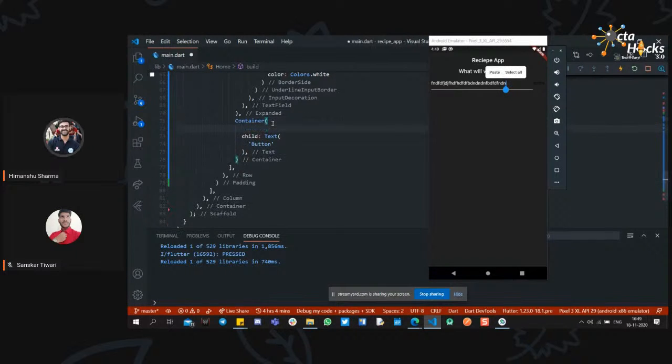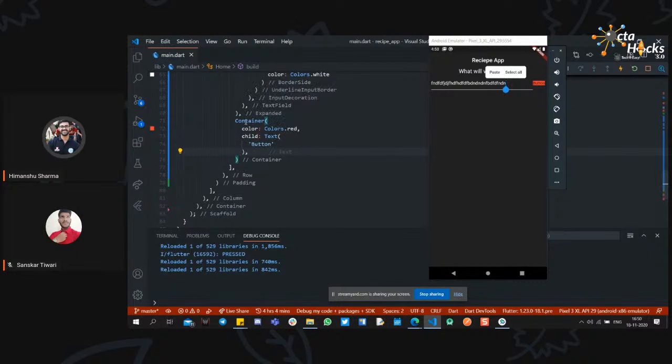So what you can do is add a color to it, something like that. Okay, I think it will take a lot of time for me to customize it, so I will just quickly do something and wrap it up.